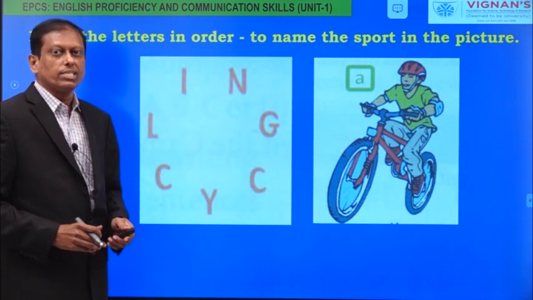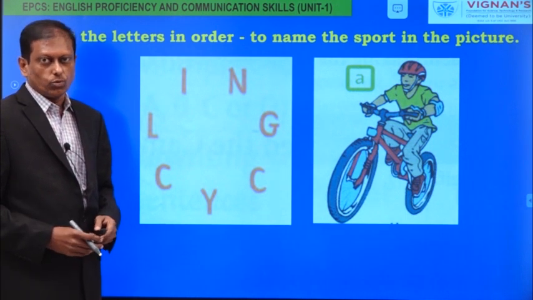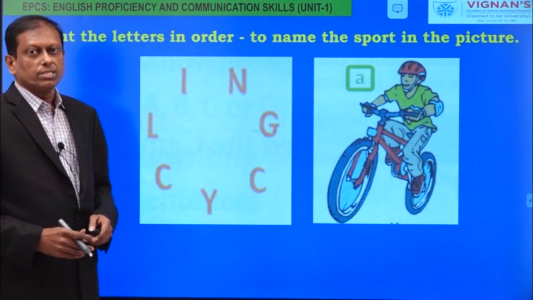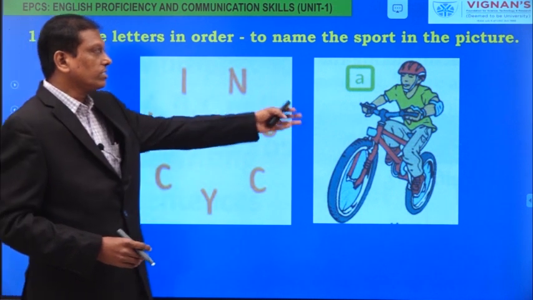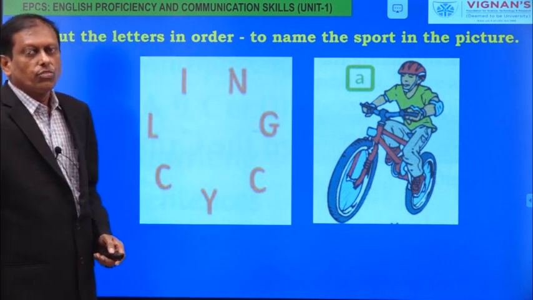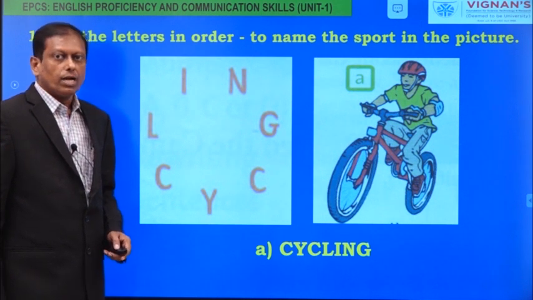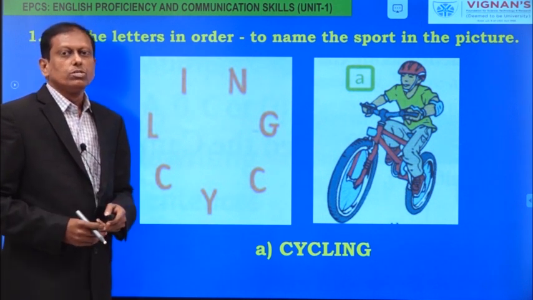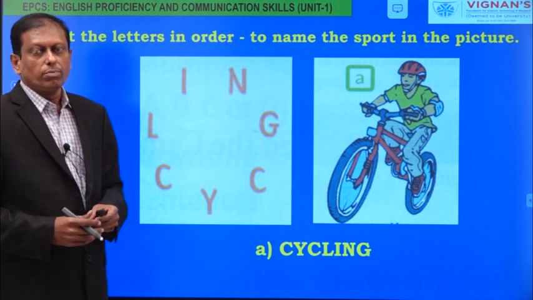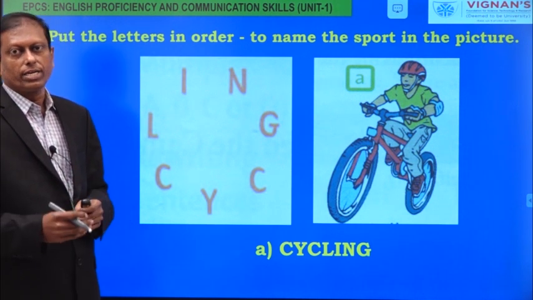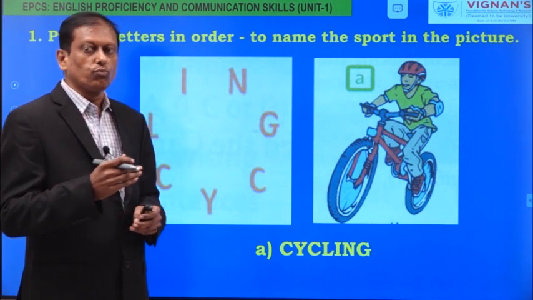I think it is very easy for you. Already you might have guessed this word. Please check your answer. This is nothing other than the sport cycling. And now I'll show you some more jumbled words and you reorder them by using the clue from the picture.